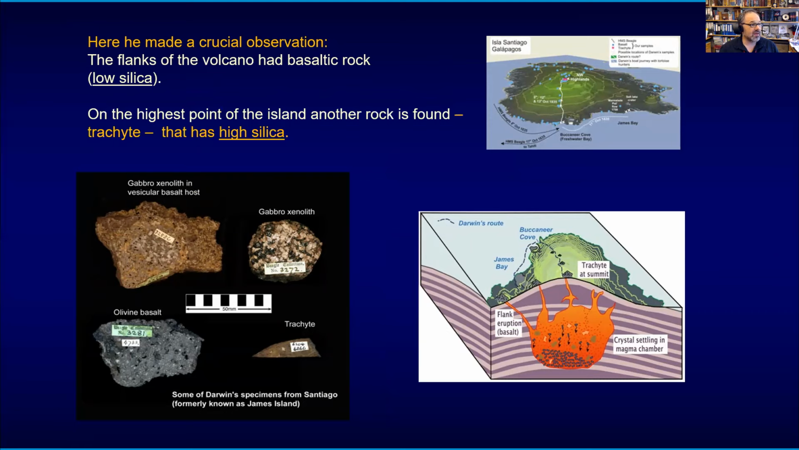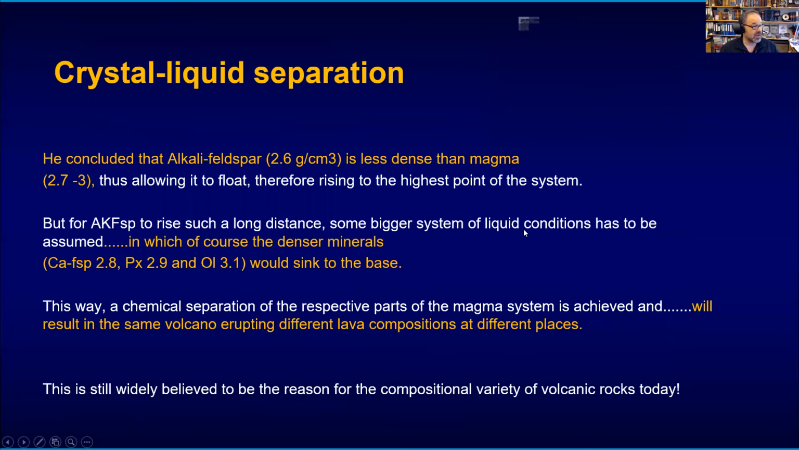So here he made these crucial observations, and the flanks of the volcano, they would then sample some of these undifferentiated materials, and the summit of the volcano would have the most differentiated material. That would be the trachyte here. So he effectively put his finger on crystal liquid separation, on magma differentiation via crystal fractionation.